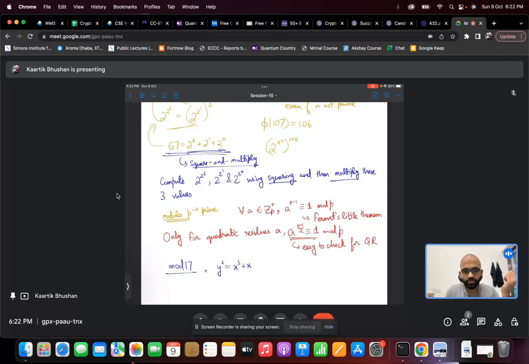So b to the p minus 1 is 1, so A to the (p minus 1) over 2, which is b to the p minus 1, is also 1. This condition holds for quadratic residues, and it can also be shown that it only holds for quadratic residues. So if you want to check if a given element is a quadratic residue modulo p, there is an easy way to do that.